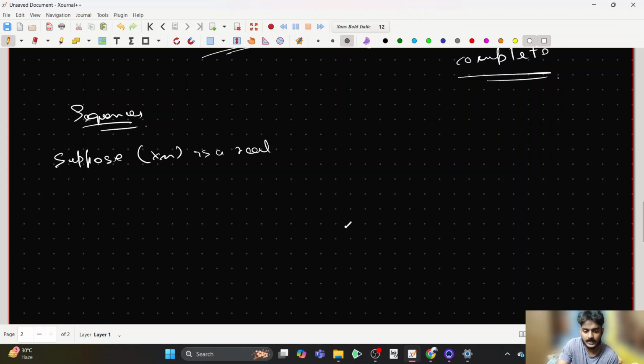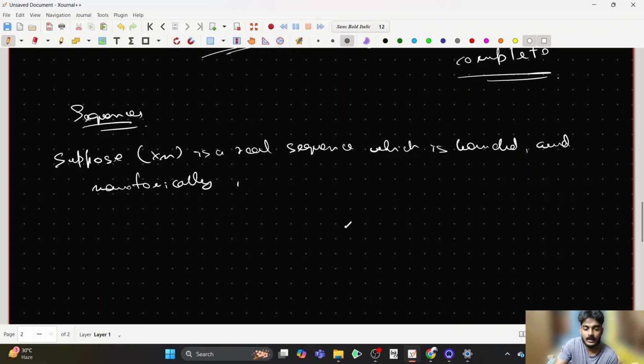That is, xn is a sequence in R. So xn is a real sequence which is bounded and monotonically increasing. Okay, which is bounded and monotonically increasing. What do we mean by this? Let me just clear out the facts.